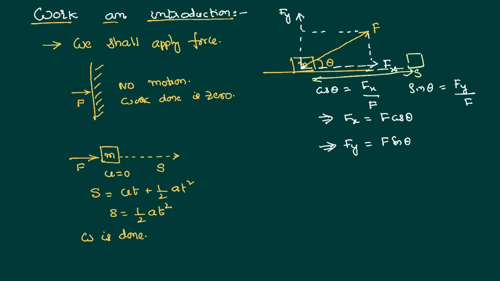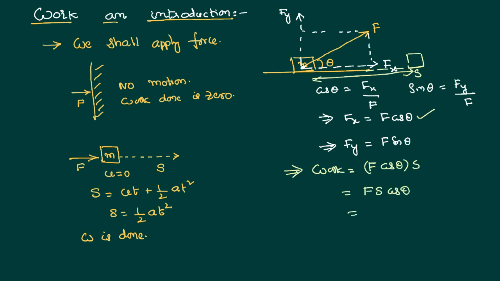Only a component of the force, that is fx, that is f cos theta, is contributing. Therefore we can write work done as the product of the component of the force causing the displacement and the displacement. So work is fs cos theta.